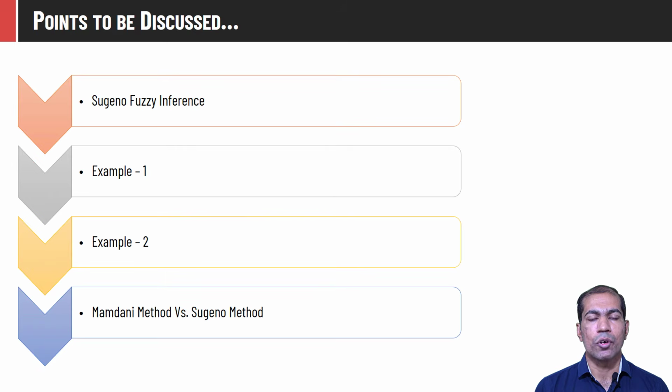These are the points I am going to cover in this video. We'll talk about Sugeno fuzzy inference method. That will be followed by a few examples. And last, we'll compare Mamdani and Sugeno fuzzy inference systems.